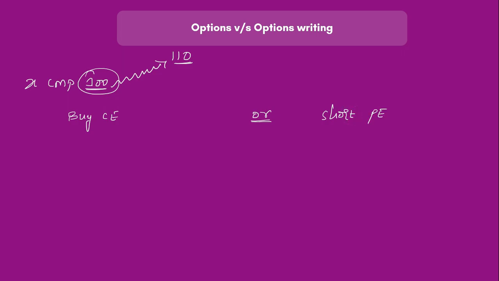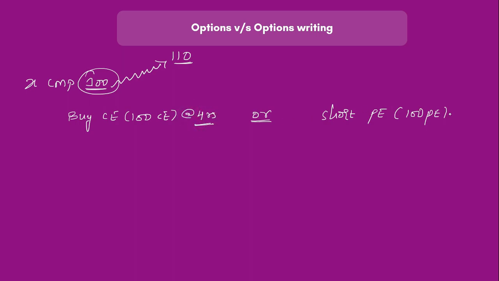Now to keep the calculation simple, let us take an example of an at the money call and an at the money put. So I can either buy the 100 call or I can short the 100 put. We know that the at the money call and at the money put almost have the same premium. So hypothetically, let us assume both of them have a premium of 4 rupees each.